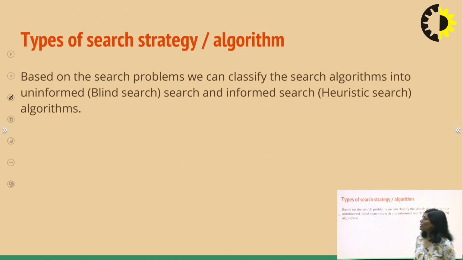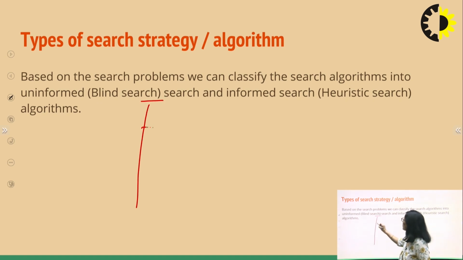Now, what are the various types of search strategies? Basically, we have two types of search strategies, that is your uninformed search and your informed search. In your uninformed or blind search, we have algorithms like BFS, DFS. These algorithms are known to you. I have already studied this in your previous classes.